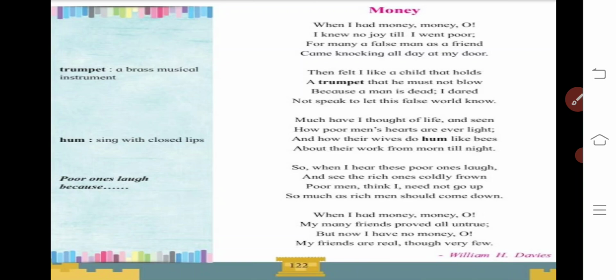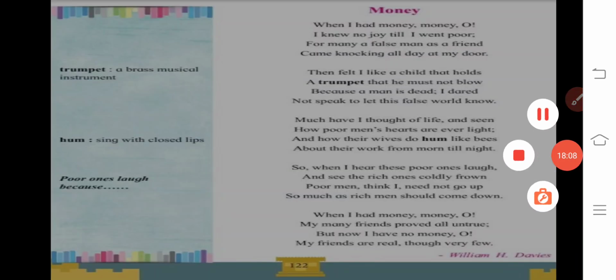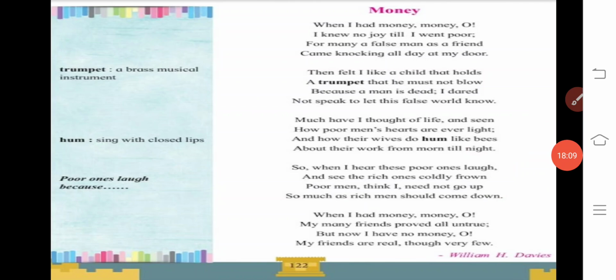It means in quantity many friends were there, but in quality they were not deserving, they were untrue to him. They were not offering the truth to their friendship. And in the third line he mentioned that now he didn't have the money, and here he got his real friends, and no doubt in quantity they are few, but in quality they are weightier.